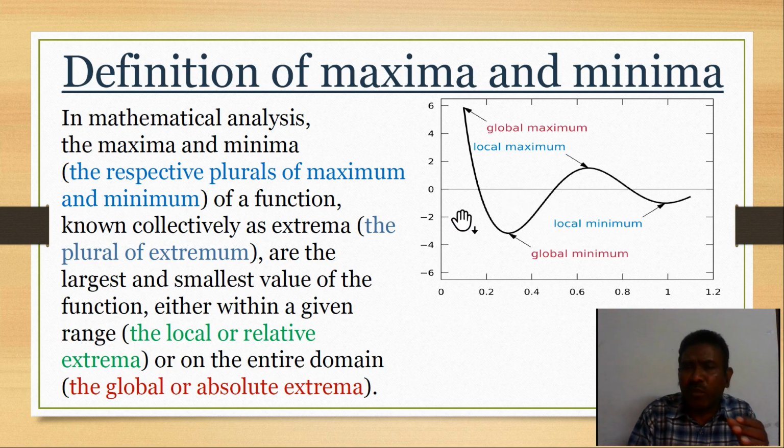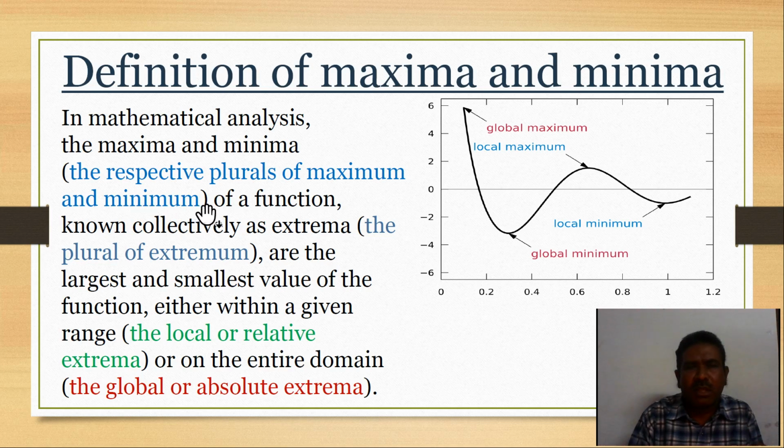Finally we can conclude: global maximum and global minimum relate to the throughout graph that we are showing here, while local maximum and local minimum are only at that point. In the definition given, in mathematical analysis, maxima and minima are the plurals of maximum and minimum.